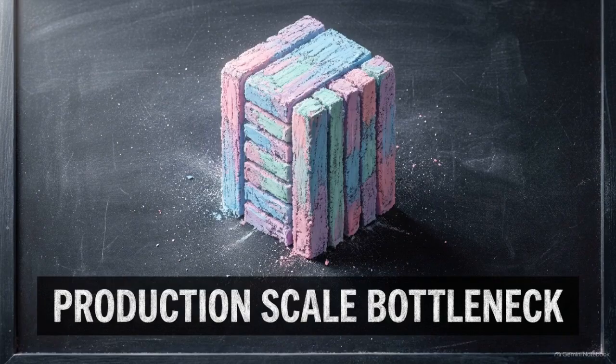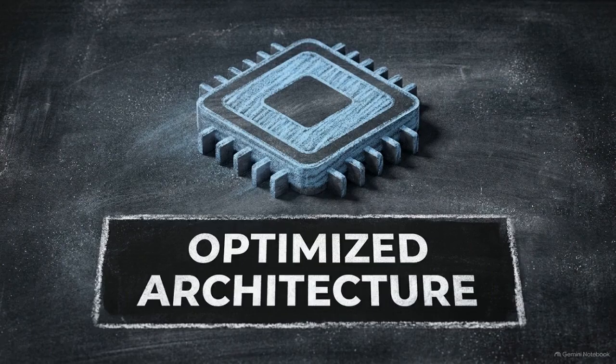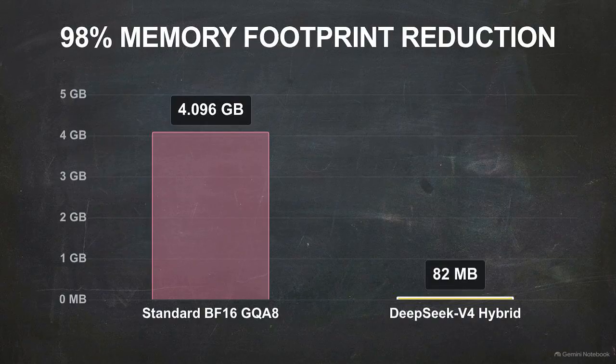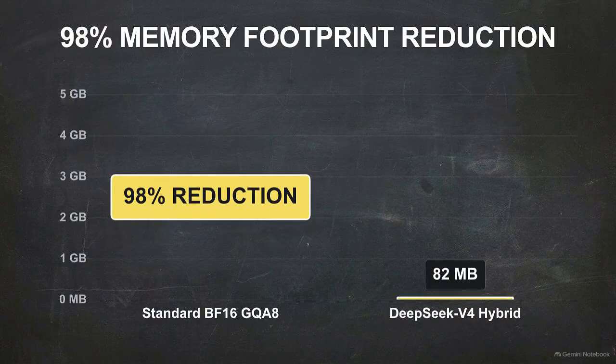Serving hundreds of concurrent users no longer requires just high compute. It requires petabytes of VRAM dedicated solely to memory retention. DeepSeek-V4 processes that identical 1 million token context through a 1.6 trillion parameter architecture, but collapses the KV cache requirement to roughly 82 megabytes per stream. This split panel illustrates exactly what that means, a 98% reduction in memory footprint compared to the standard baseline.